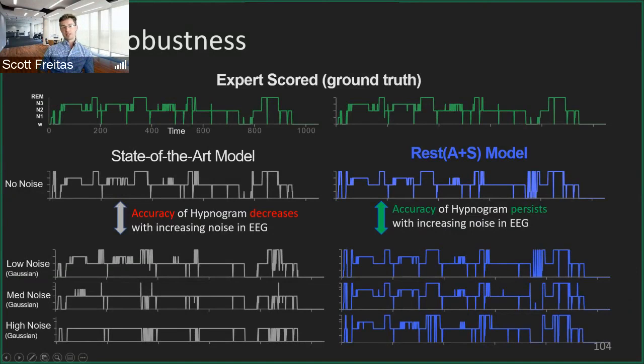We can also further look into the different kinds of performance at a per patient hypnogram level. So that was a very high aggregate statistic we looked at before, and this is a much more finer grained resolution to see how this performance actually might look. From the top here, we see the expert scored hypnogram. In the middle, we see on the left the state-of-the-art model. On the right, we see a REST model in the no-noise environment. And the big takeaway here, as we look down at the different levels of noise in the bottom, is that the accuracy of the hypnogram persists with increasing levels of noise in REST, whereas with the state-of-the-art model, the hypnogram classification process begins to fail.